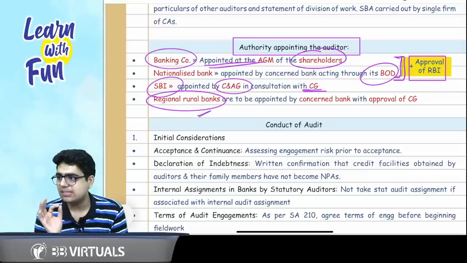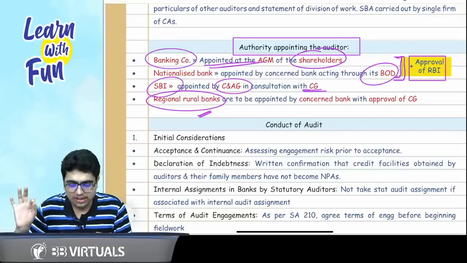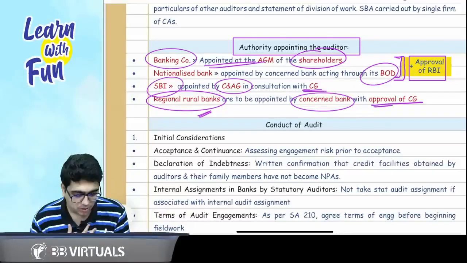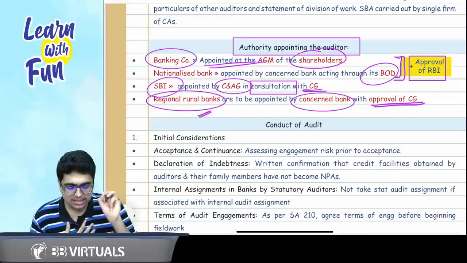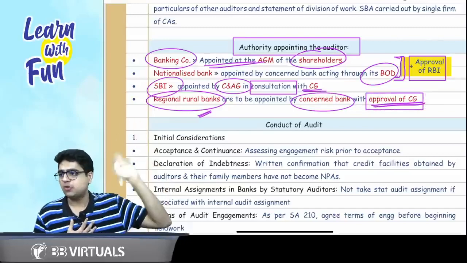Now, regional rural banks. Please remember that it is difficult to visit the regional rural banks. So these banks appoint their own auditor. These banks appoint their own auditor with the approval of central government. Remember, here it is consultation. Here it is consultation, here it is approval of central government. I hope these 4 points are clear.